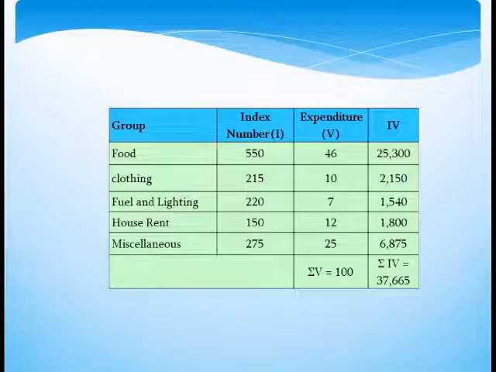Look at the table. It is calculated IV, I into V, index number into expenditure. Then cost of living index is equal to sigma IV divided by sigma V, which is equal to 37,665 divided by 100 is equal to 376.65. This is the answer.